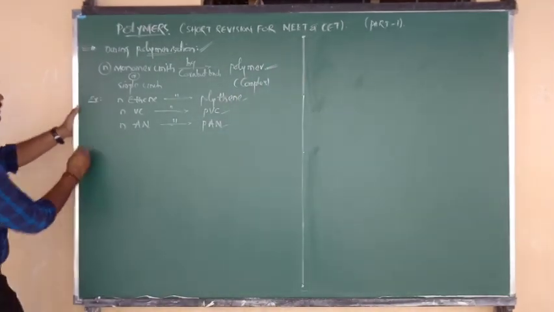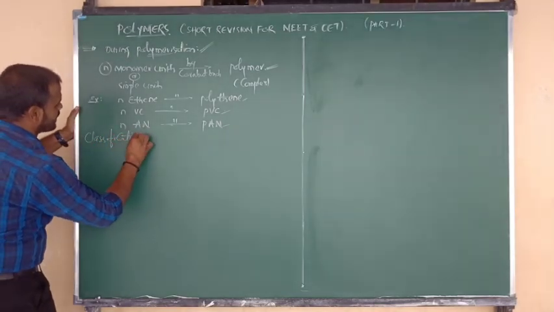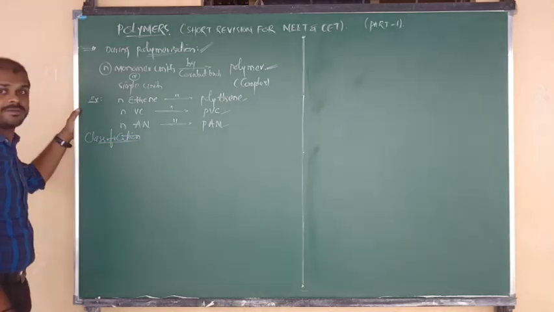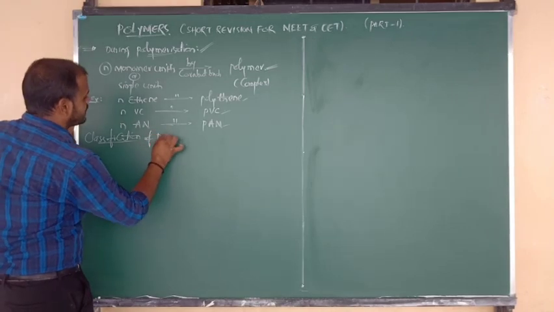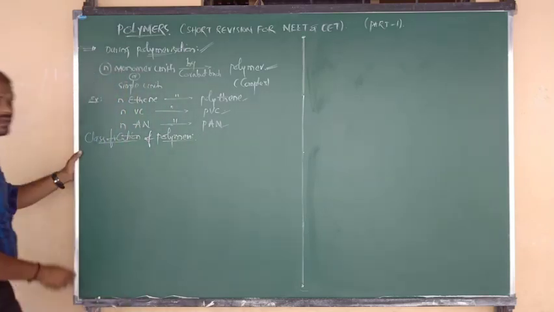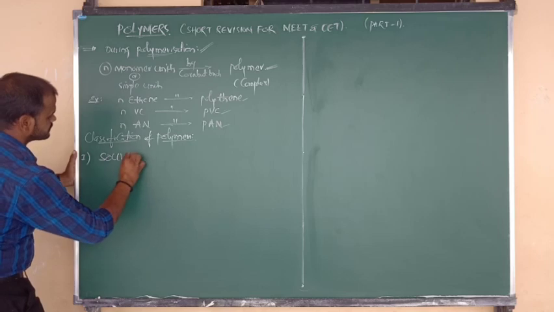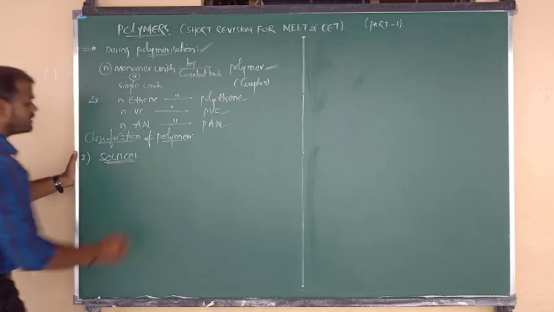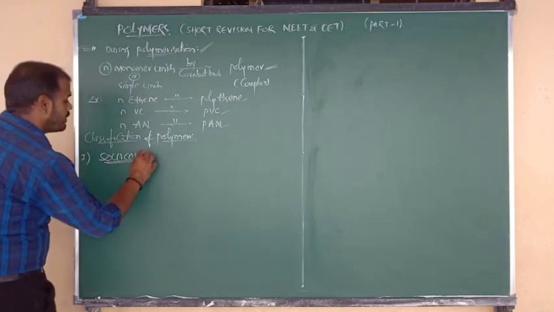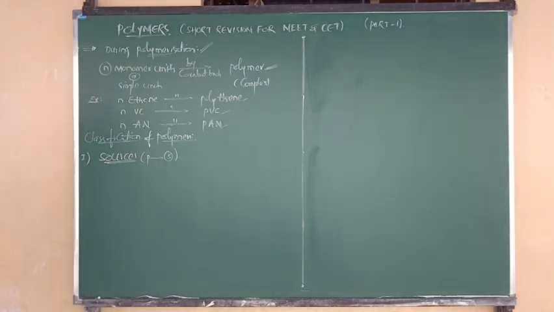Now I am going to discuss a little bit about classification, because classification is also very important. Questions are asked from here too. So the topic is classification of polymers. Number 1 is classification on the basis of sources. On the basis of sources, polymers are classified into 3 types.